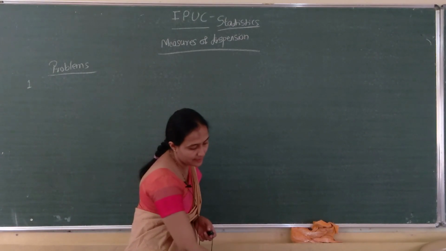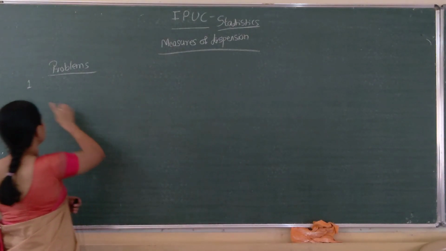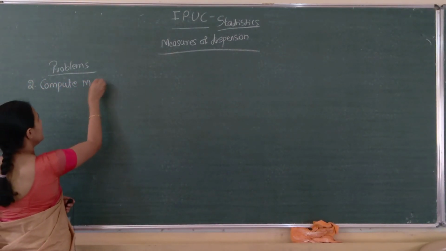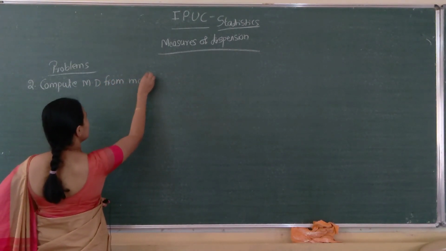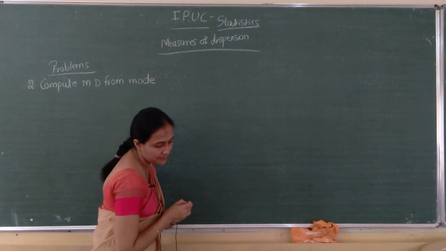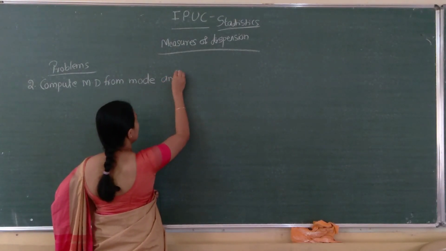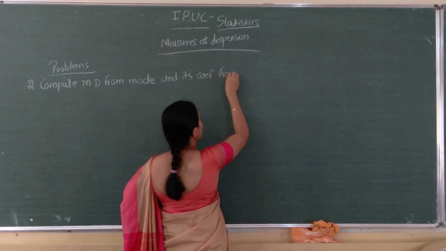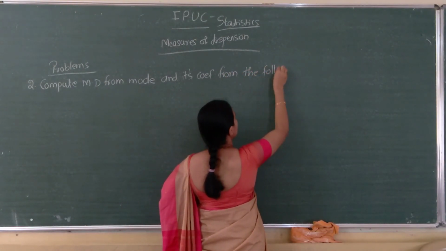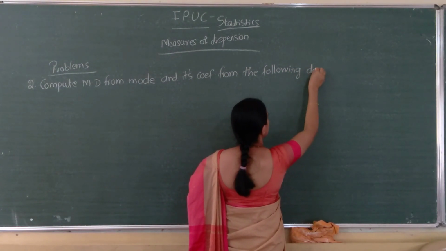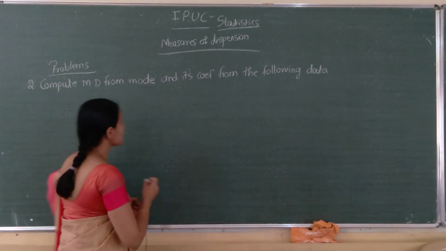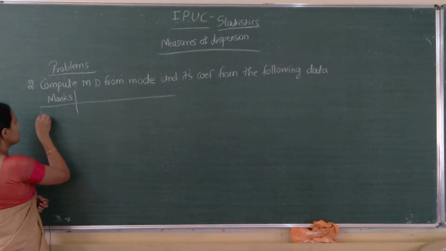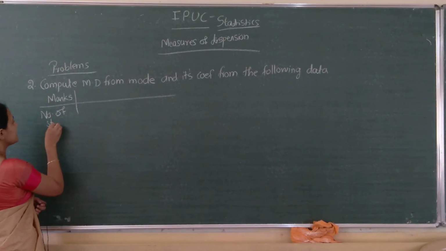So next one is compute mean deviation from mode and its coefficient from the following data. Marks scored, number of students given.